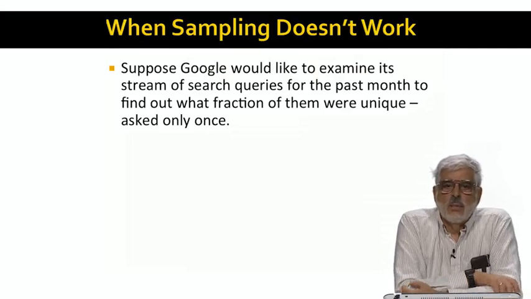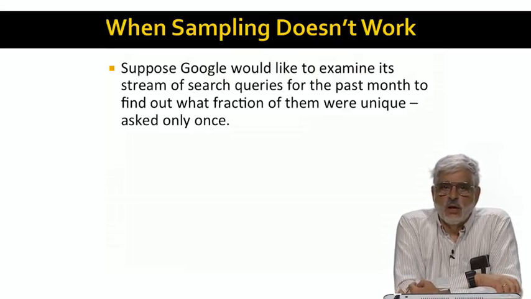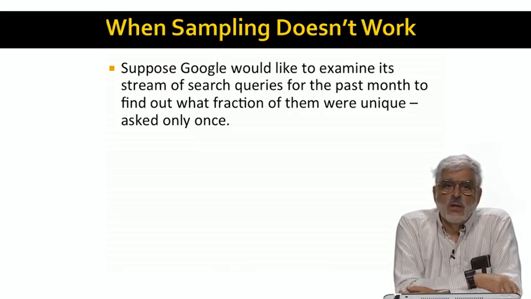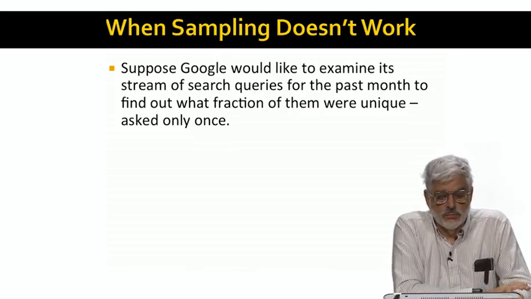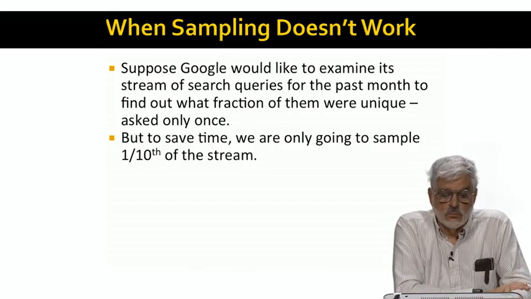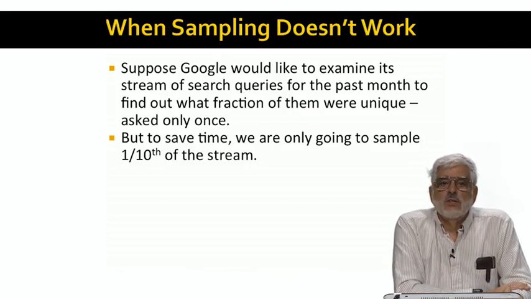Let's take up an example. Google has a stream of search queries coming in at all times. We might want to know what fraction of search queries received over a period, such as a month, are unique. That is, there's only one occurrence of that search query in the entire month. Many questions about the stream can be answered by sampling the stream.